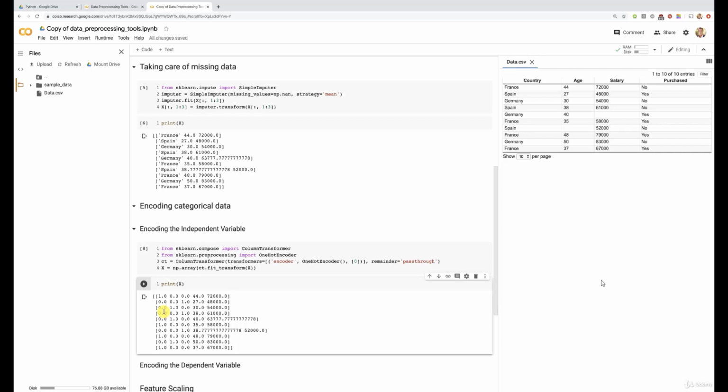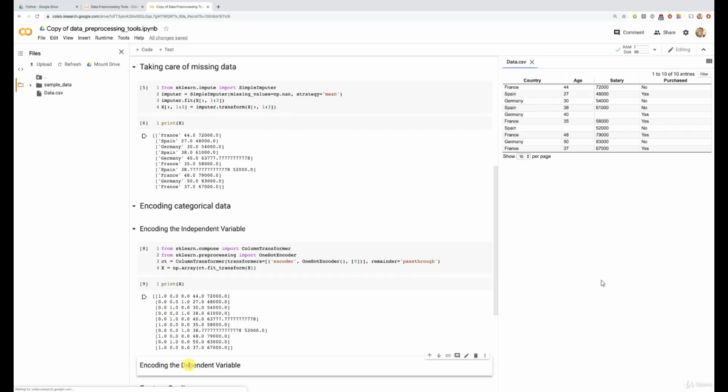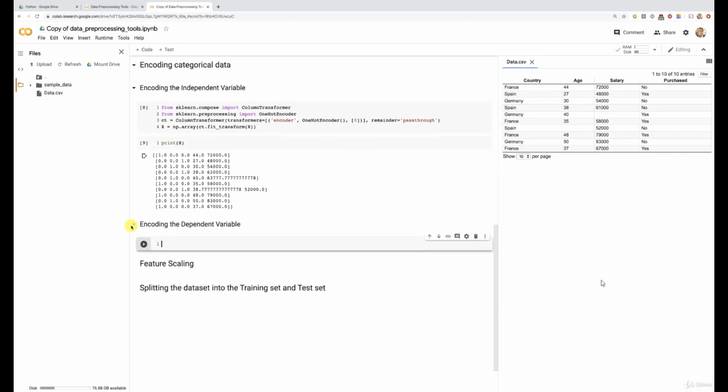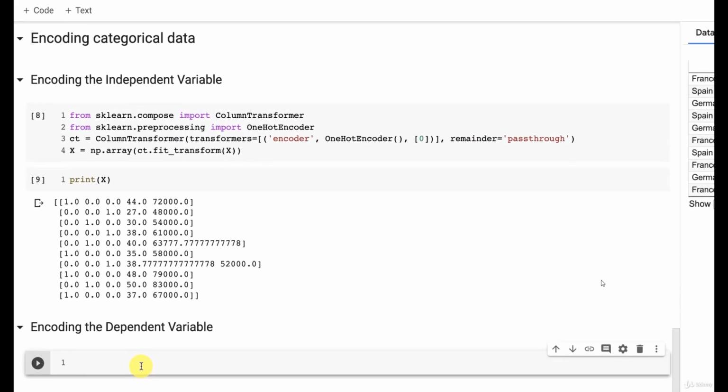All right, so congratulations, now you know how to one-hot encode some categorical data. Now we're going to quickly do another encoding for the dependent variable because indeed it has a text format, and we would just like to convert these strings into 0 and 1 respectively. And to do this, well, that's very simple. We're going to use another class called LabelEncoder, which will exactly encode these no's and yeses into 0s and 1s respectively. All right, so let's do this. Let's create a new code cell here. Let's scroll down a bit. Here we go. And now let's encode the dependent variable.